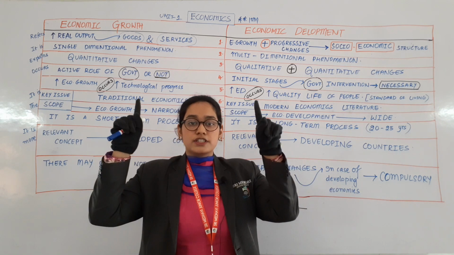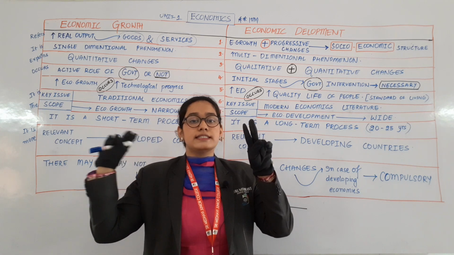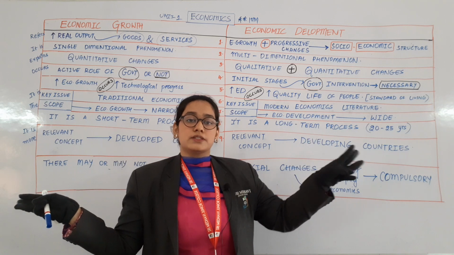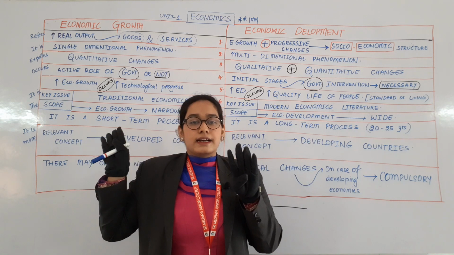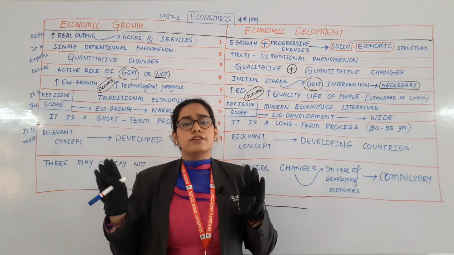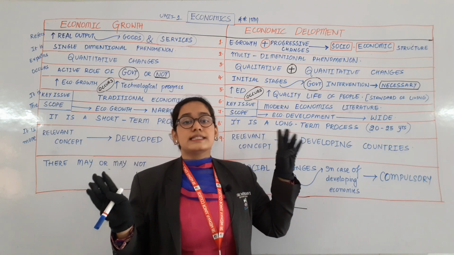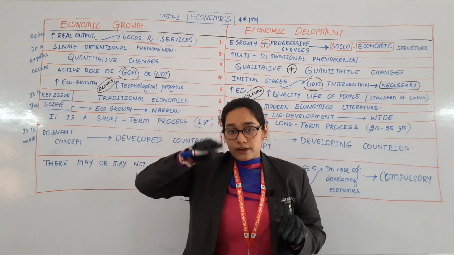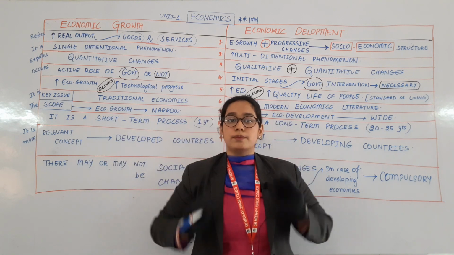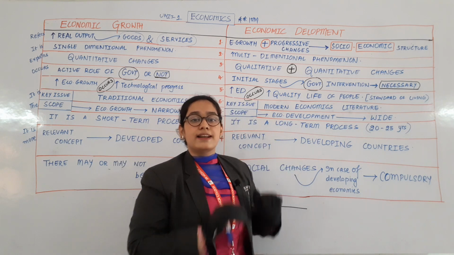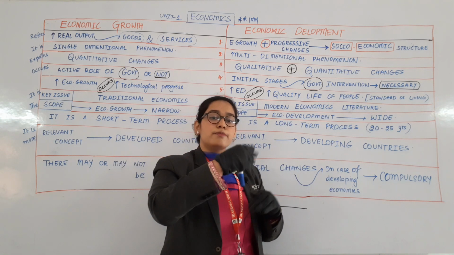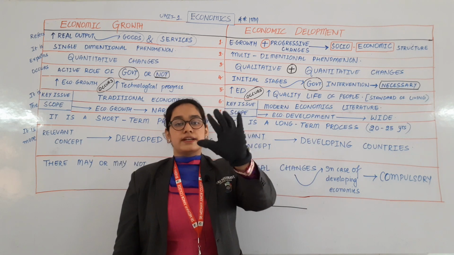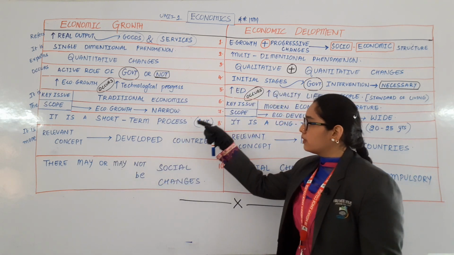Is that clear? First point, definition. Second point, single dimensional, multidimensional. Third point, quantitative, qualitative plus quantitative. Fourth point, may or may not be the active role of government, but the active role of government is necessary. Then fifth point, what we have read, that more economic growth occurs when more technological progress occurs. More economic development occurs when there is an improvement in the quality of life of people. Out of 10 points, 5 points are done. Let us see the sixth one.